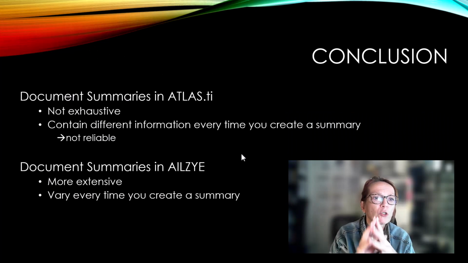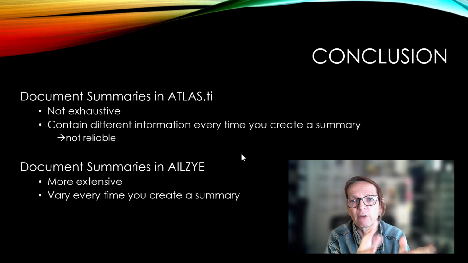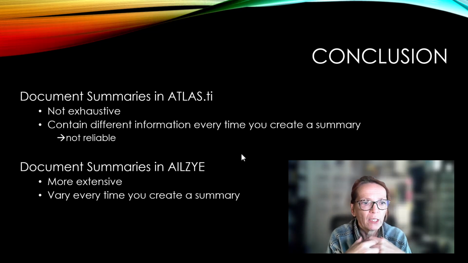So in conclusion, document summaries in ATLAS are not exhaustive. They often are very short and don't capture at all what is in the document, and every time we run it we get a different summary.